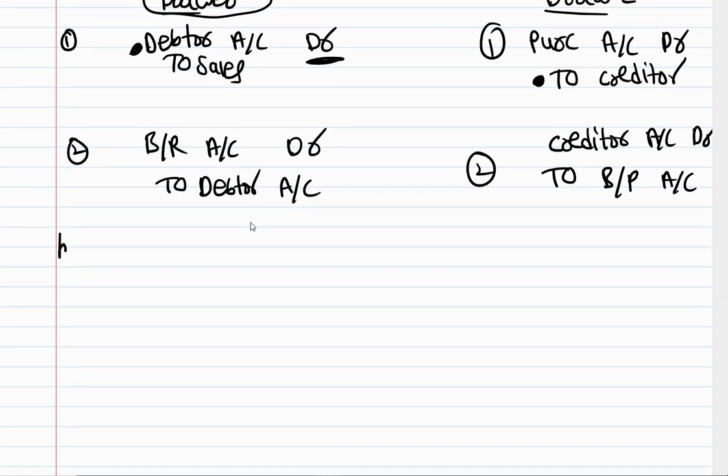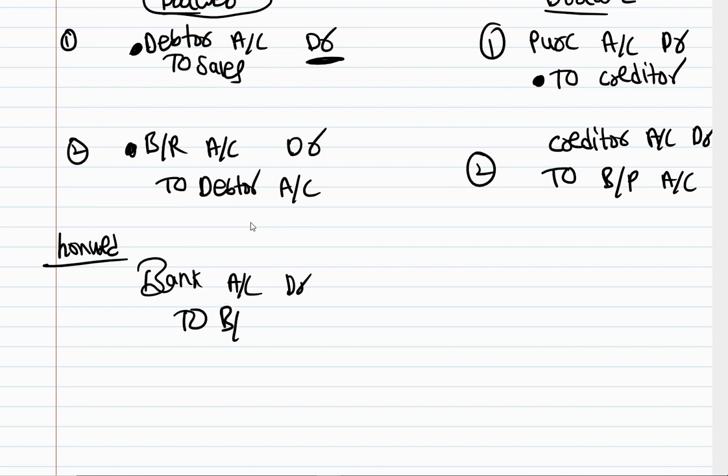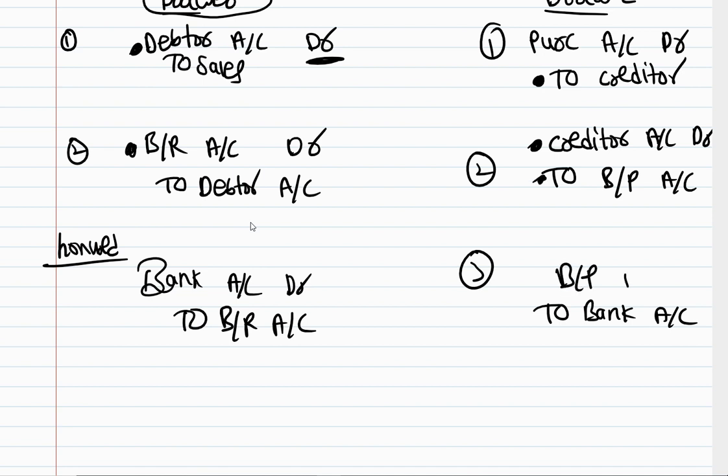And then when the bill is honored, I am receiving the money, so bank account debit to bills receivable, which is no longer an asset to me, so I am cancelling that. And here he is paying the money, so bank balance is decreasing, so I am crediting bank account. And then bills payable is no longer a liability, so I am debiting it, bills payable account debit.